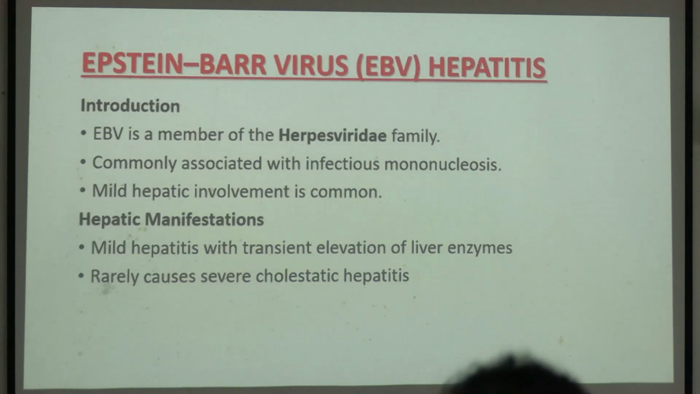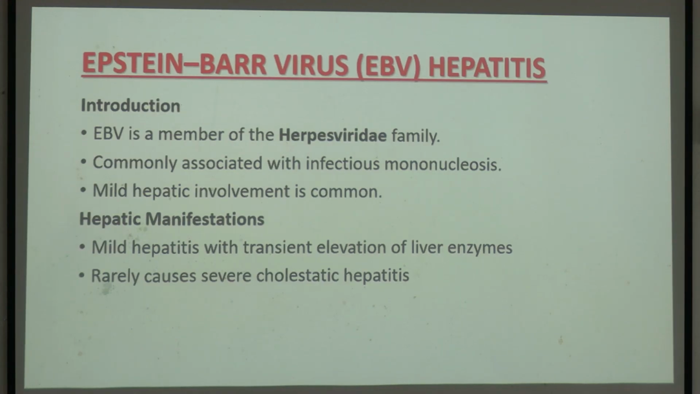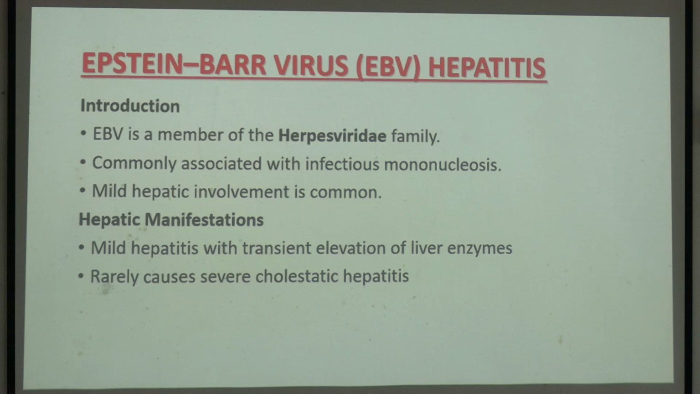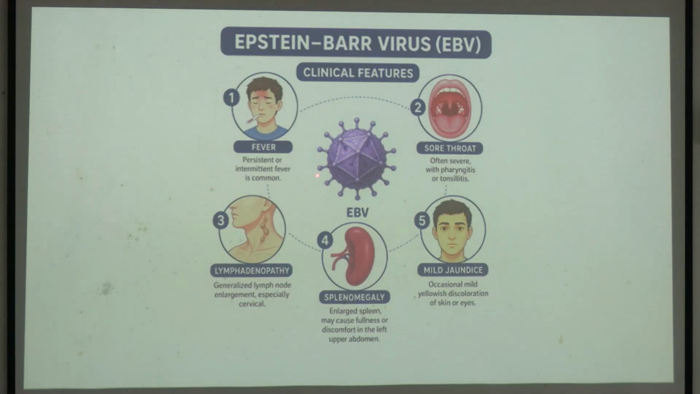Okay, next you have Epstein-Barr virus or EBV. EBV is also a member of the herpes viridae family. EBV is commonly associated not with hepatitis, but it causes infectious mononucleosis like syndrome, IM like syndrome, and infectious mononucleosis. Then they have certain hepatic manifestation, and কিছু কিছু ক্ষেত্রে severe cholestatic hepatitis করে। ওকে, আচ্ছা, কি কি symptom হয় দেখে নাও। Fever, it is very common. Sore throat, lymphadenopathy, splenomegaly and jaundice. Jaundice থাকবে because it causes hepatitis.